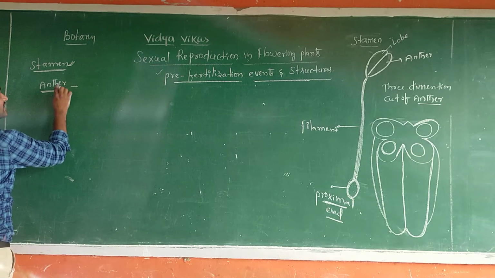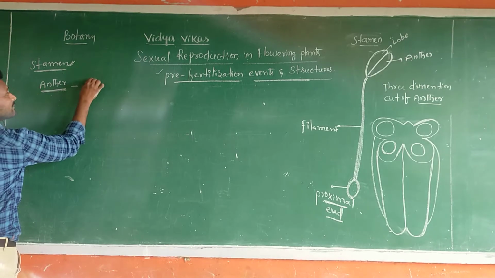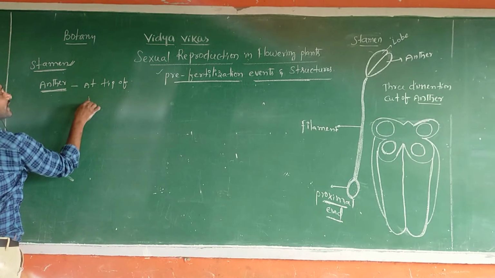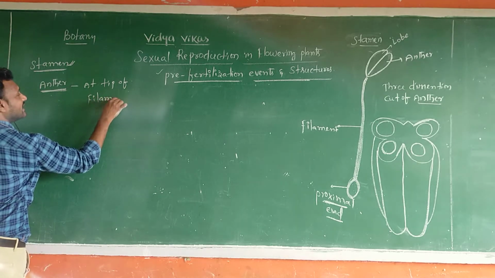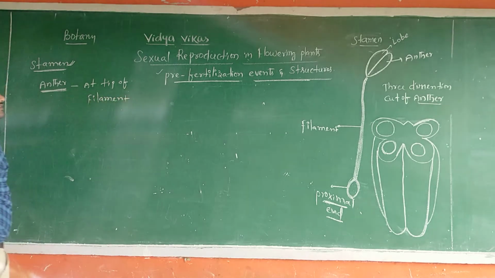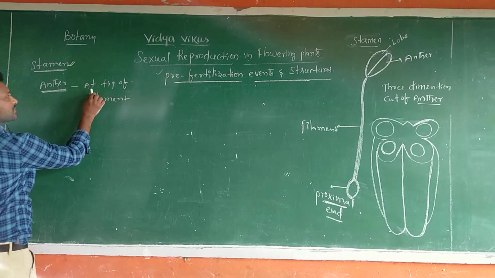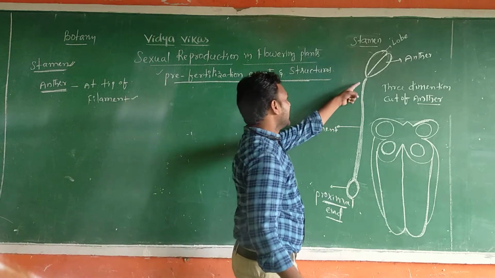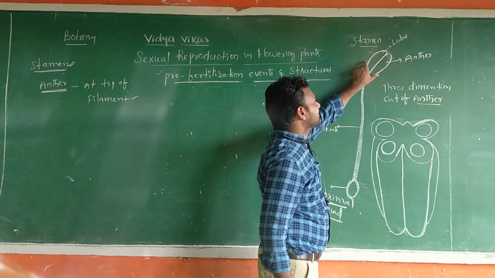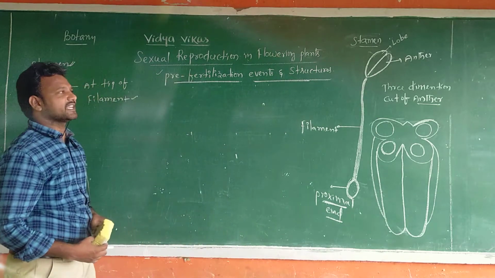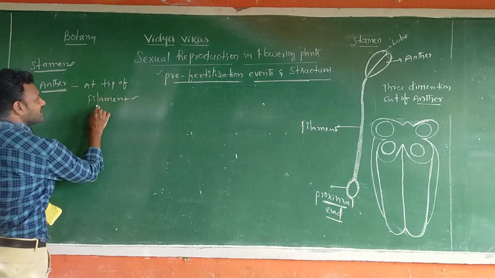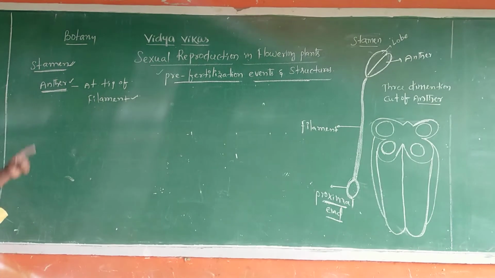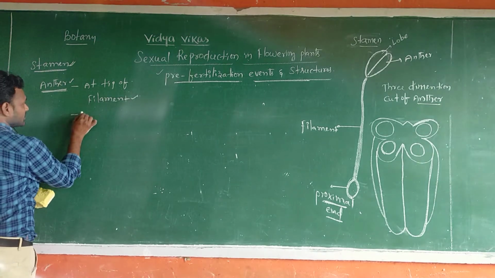Where is it present, sir? Anther is present at the tip of the filament. This is the filament. At the tip of the filament, which is there, sir? Anther is there, sir. So at the tip of the filament, anther is present.